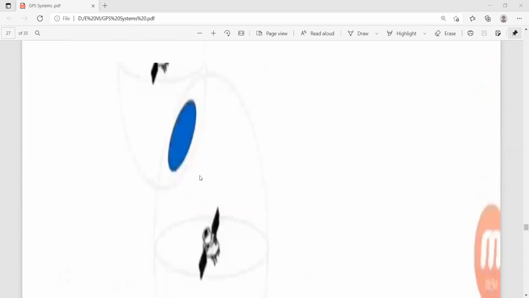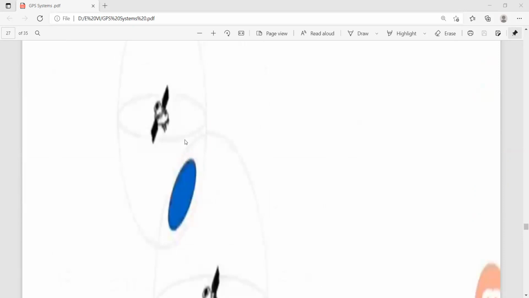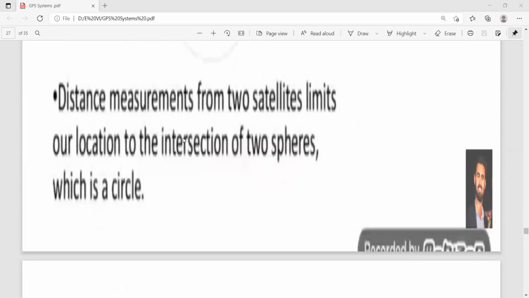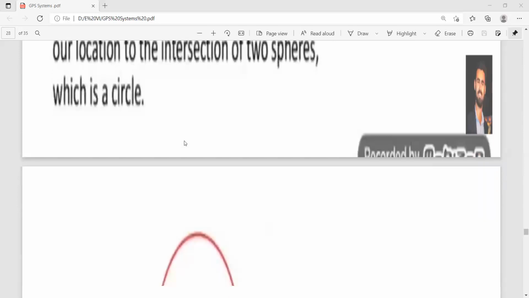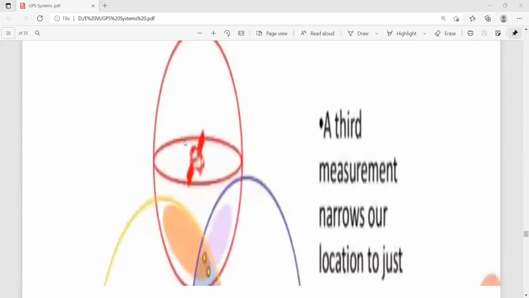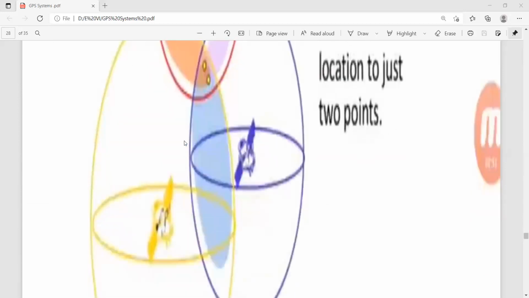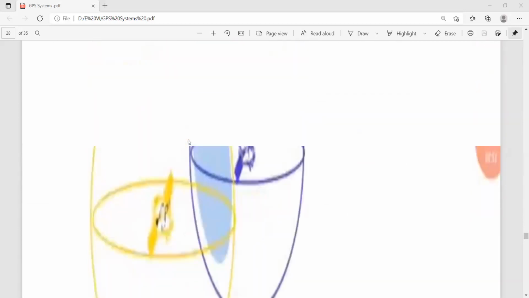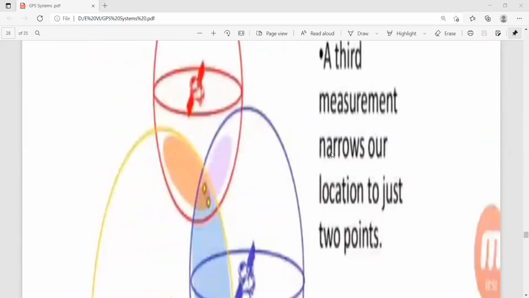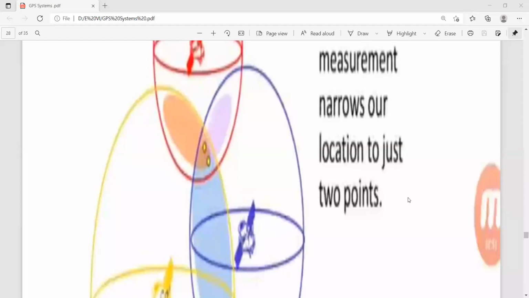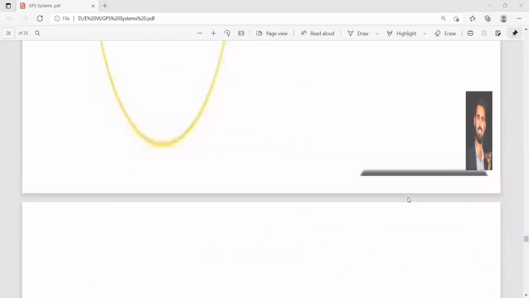Satellites are moving throughout the globe like this. Here is the location of the clusters. So a third measurement narrows our location to just 2 points.